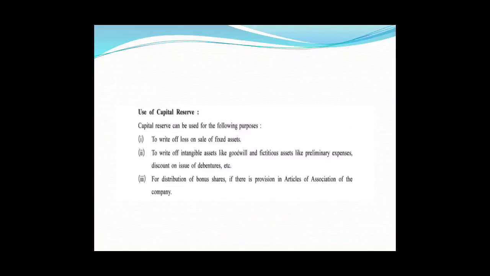What else? For distribution of bonus shares if there is a provision in the articles of association of the company. Sometimes capital reserve can be used for distribution of bonus shares, but that should be there in the articles of association of the company.